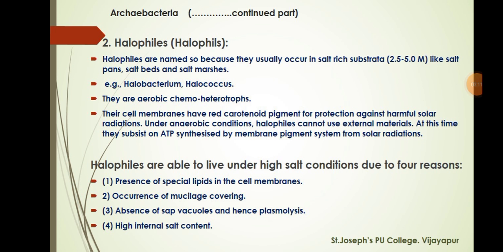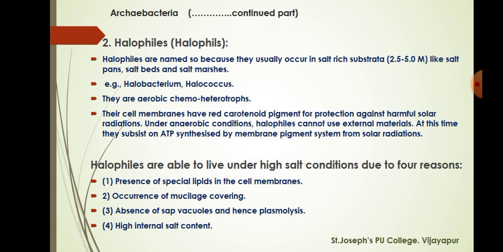Second type is halophiles. These are named so because they usually occur in salt-rich substrata like salt pans, salt beds, and salt marshes. Halobacterium and Halococcus are the best examples of halophiles. They are aerobic and chemoheterotrophs. Their cell membranes have red carotenoid pigment for protection against harmful solar radiations.